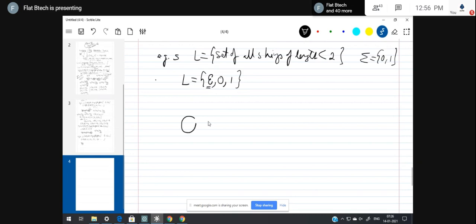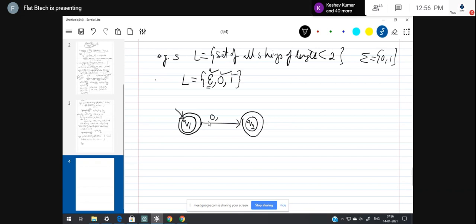You need to have an initial state. Q1. If you want the deterministic finite automata to accept epsilon, then make the initial state a final state. So epsilon is being accepted. And then next, 0 has to be accepted. Q2, 0. This is accepted.